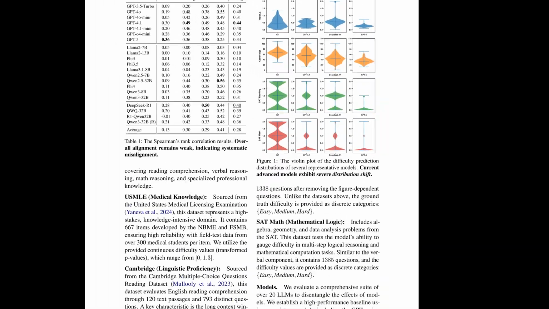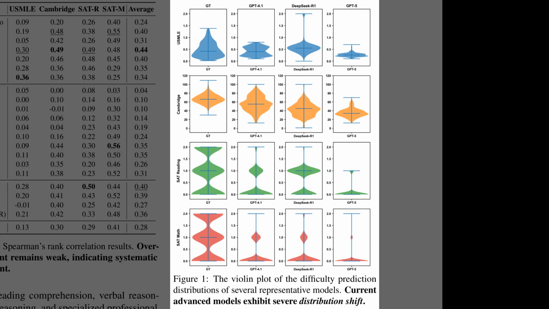Figure 1 makes the core problem feel very concrete, because model difficulty predictions do not spread out like real student difficulty. This figure shows violin plots, which summarize a full distribution rather than a single average. The left column shows ground truth across 4 tests, and the model columns show much tighter shifted shapes. The collapse is especially visible in SAT reading and SAT math, where models cluster near one end instead of covering easy through hard, so rankings get distorted.